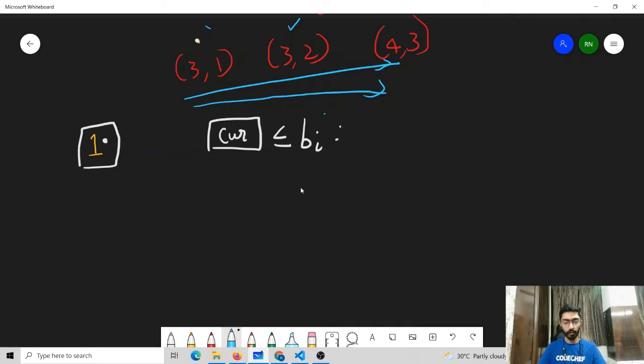So if BI comes after this date, then it's possible for us to give this exam on the date BI. So we'll give this exam on the date BI, and now the current will be equal to BI. In case the current is greater than BI, we cannot go back into the past and give that exam.